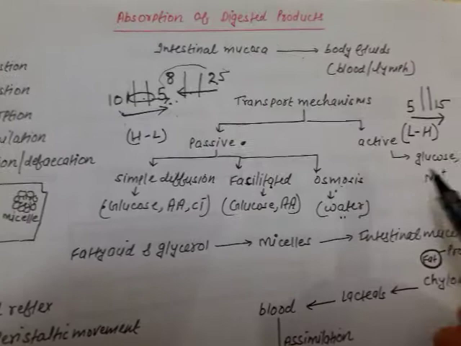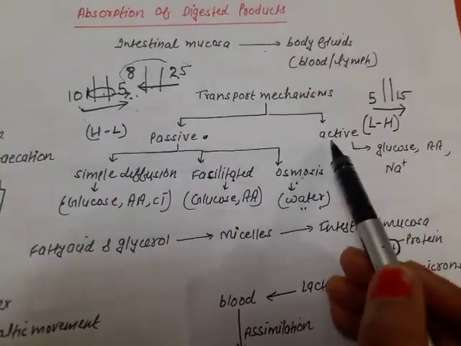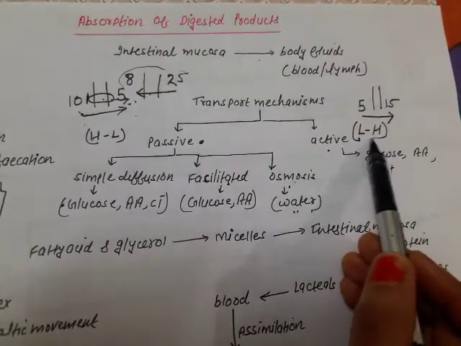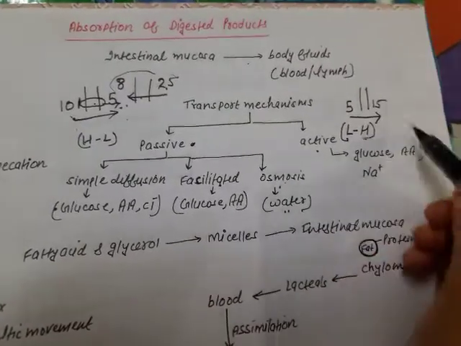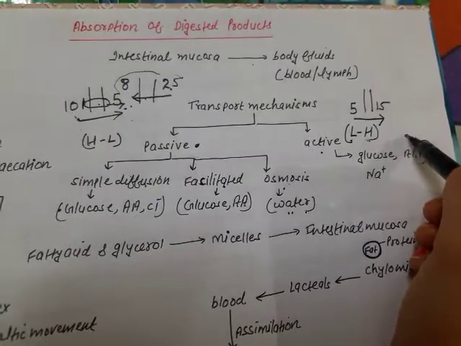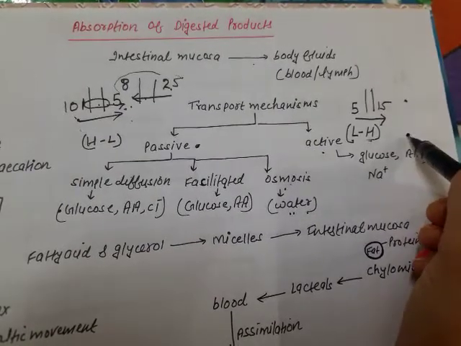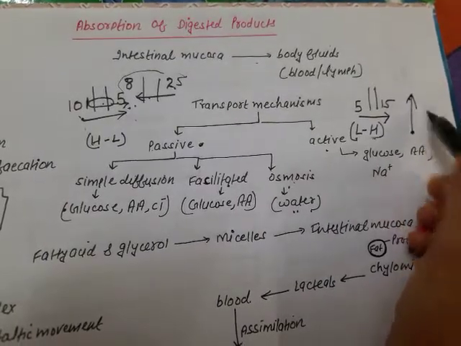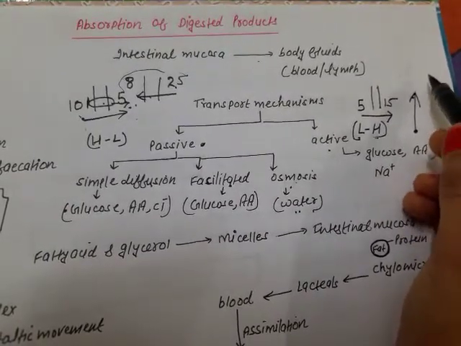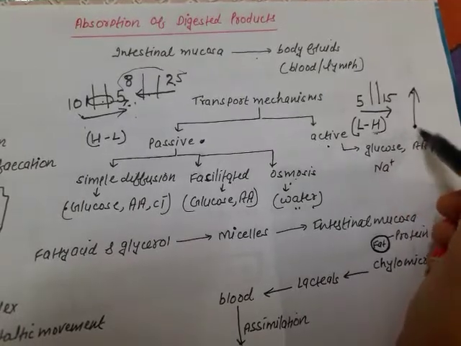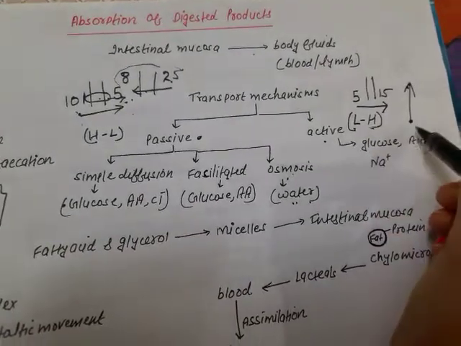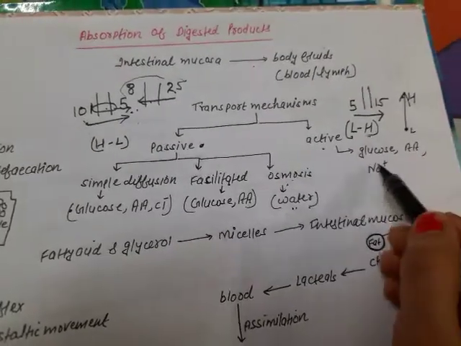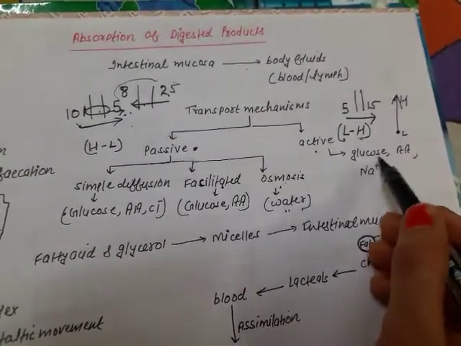Fine. And active, we have discussed that the movement of molecules from a region of low concentration towards a region of high concentration. Obviously, when we are moving from the lower side to the upper side, like this, obviously we will require the energy. Just like when you climb stairs, in that case you need energy, that is active transport. Fine. Moving from low towards high, obviously we will require energy and the source of energy is, we know, ATP.